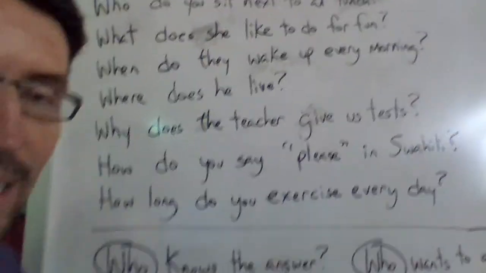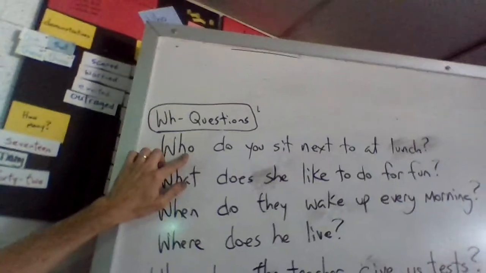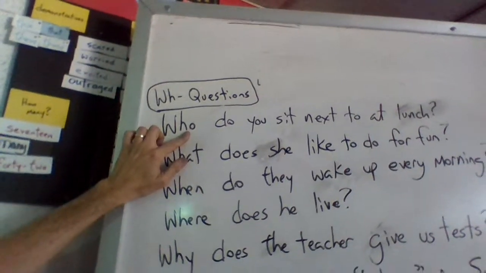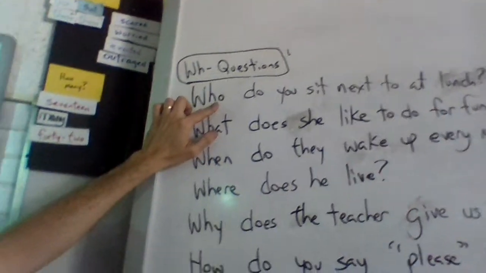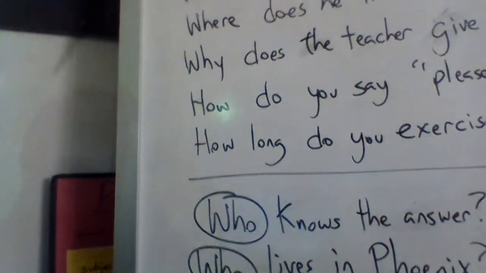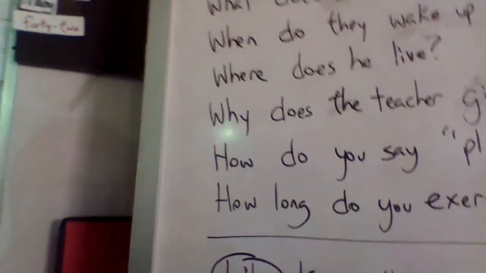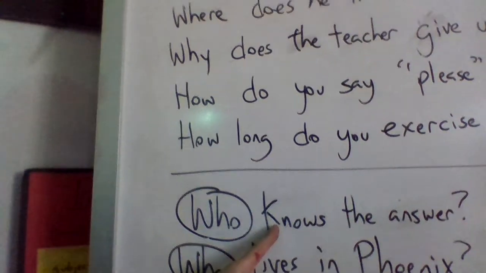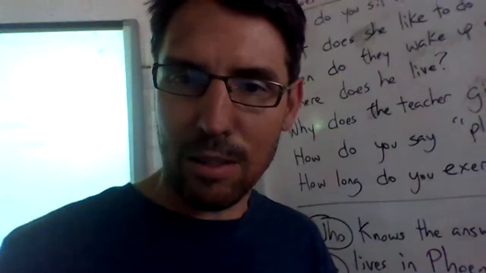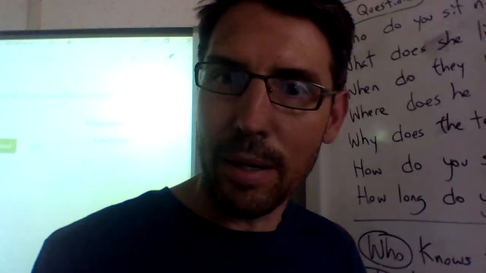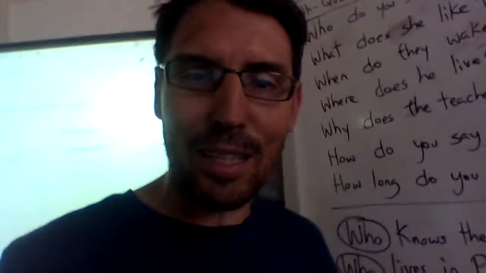Now, there's a different kind of question, and I want you to notice the difference. So we saw this one up here, who do you sit next to at lunch? I sit next to someone. I sit next to my friend at lunch. But we also have these who questions that don't have a helping verb. They don't have do or does. So look at this one. Who knows the answer? If I'm teaching a room full of students and I say, okay, everyone, what's 2 plus 2? Anyone? Who knows the answer?